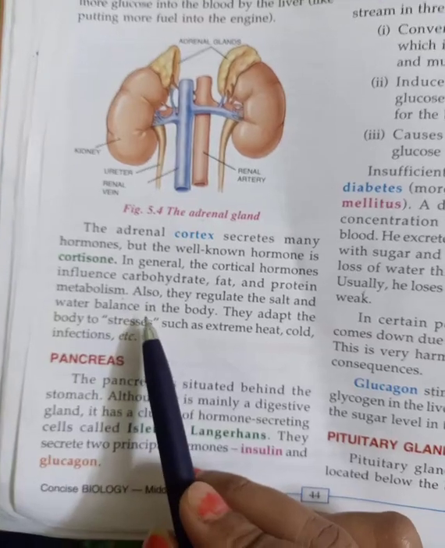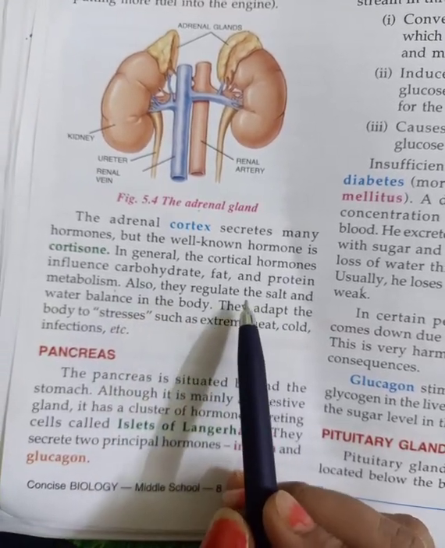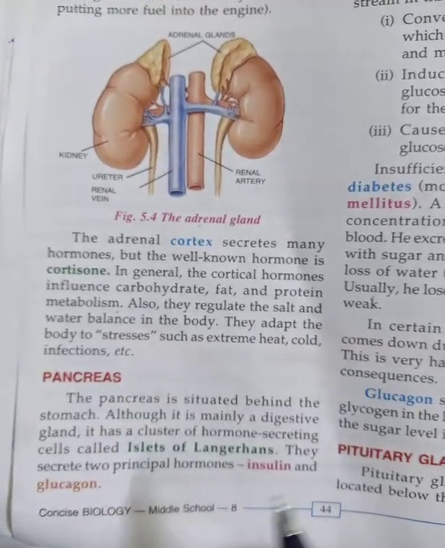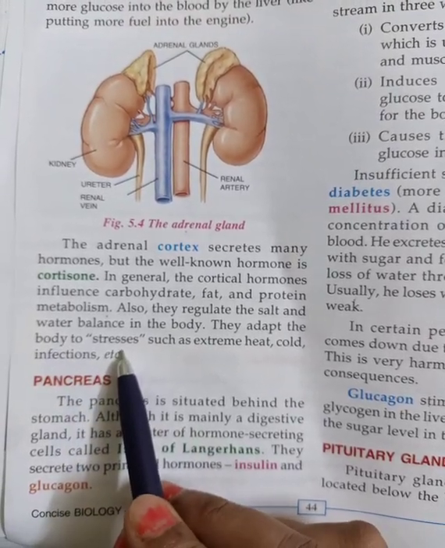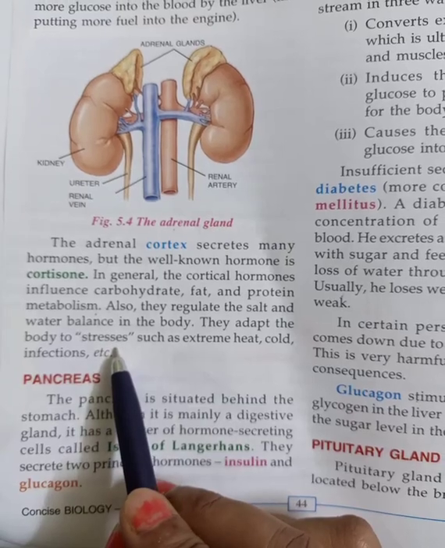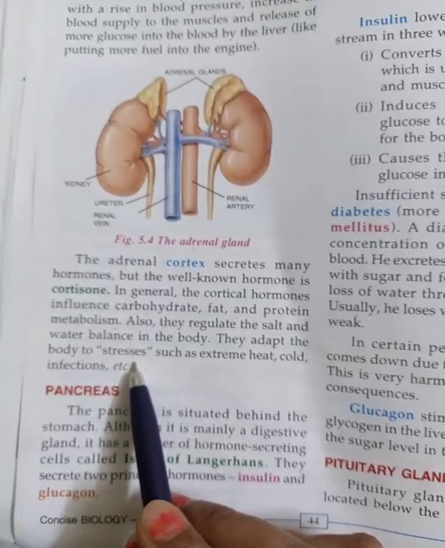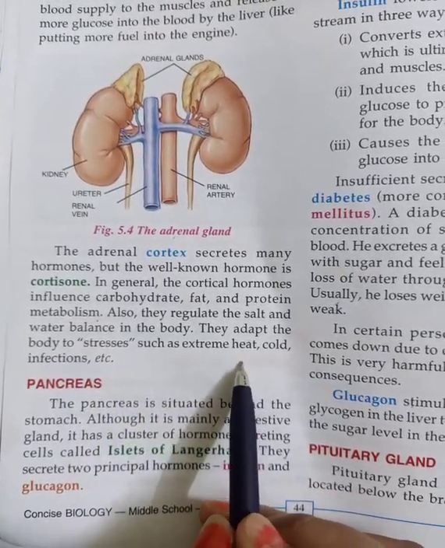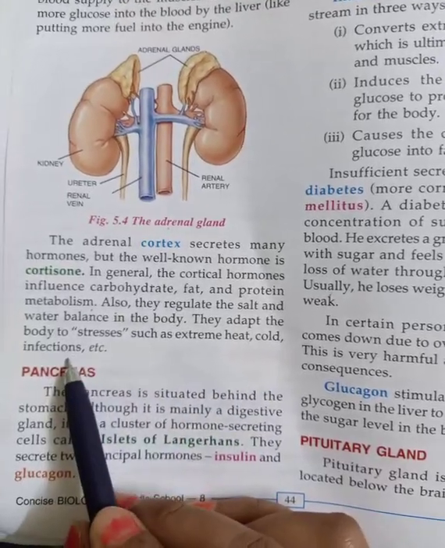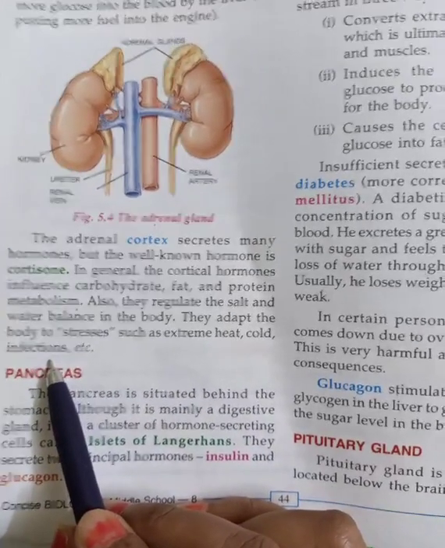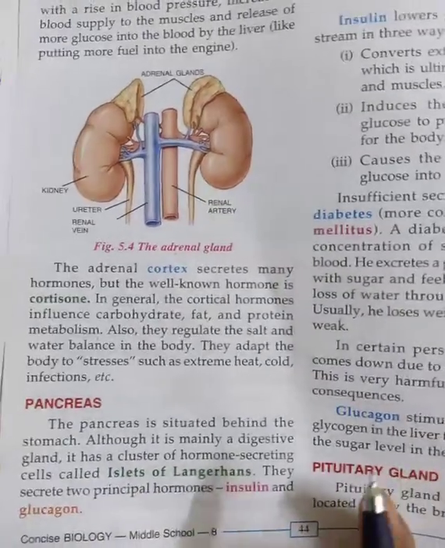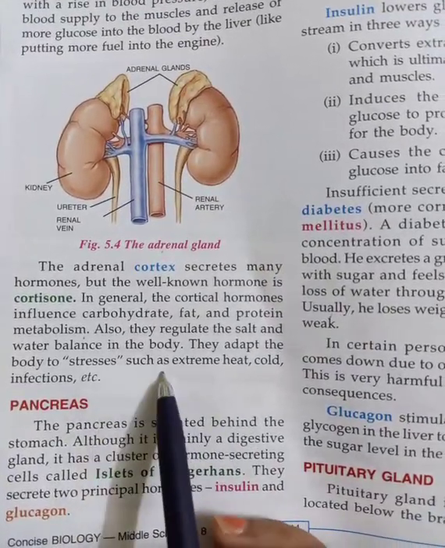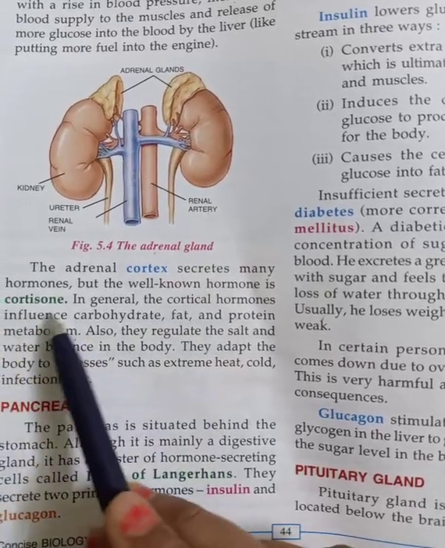If the metabolism is not proper, it does not regulate the salt and water balance in the body, and at that time again the body feels stress. During extreme heat, extreme cold and extreme infection, meaning due to a change of weather, the person gets infections very fast. That is because of cortisol.